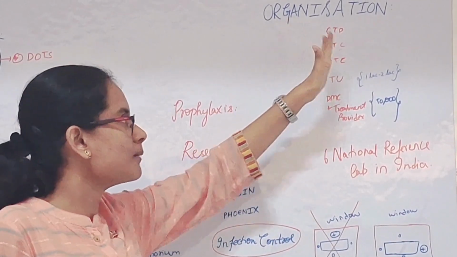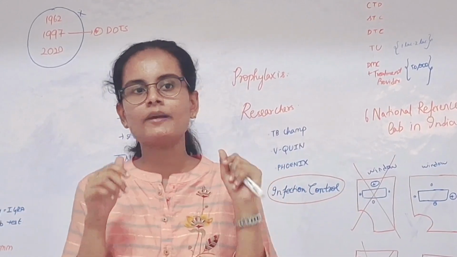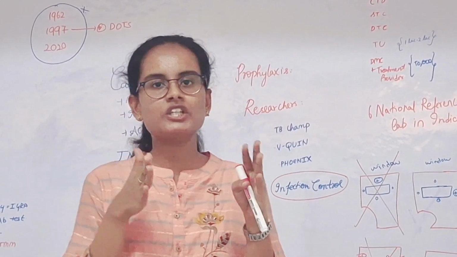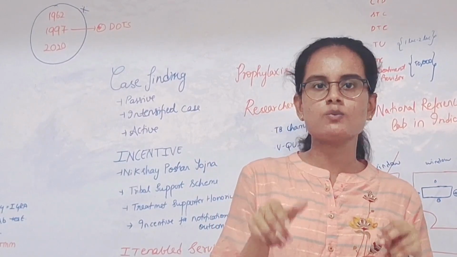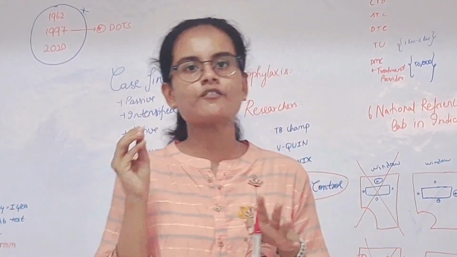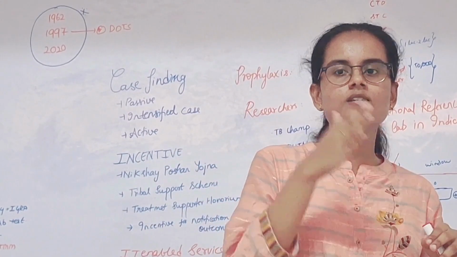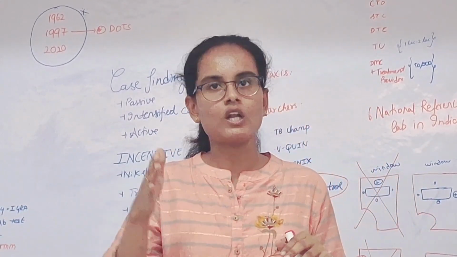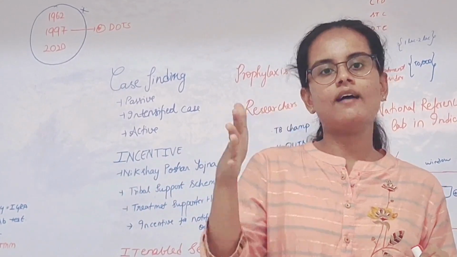This has come to the end of the topic. To revise, the treatment modality forms the most important part in tuberculosis. For drug-sensitive TB, the regimen is treatment for 6 months, which includes 2 months of intensive phase and 4 months of continuation phase. In the 2 months, you have the HRZE regimen, which includes isoniazid, rifampicin, pyrazinamide and ethambutol. In the continuation phase, 4 months of HRE, which includes isoniazid, rifampicin and ethambutol.